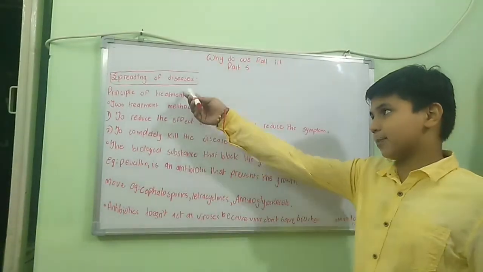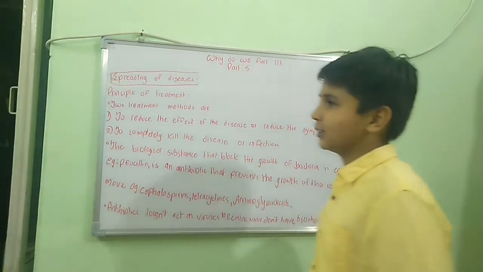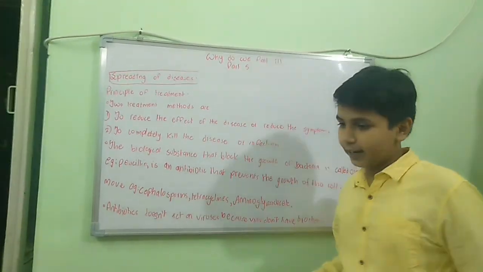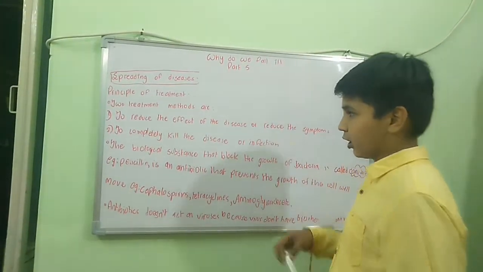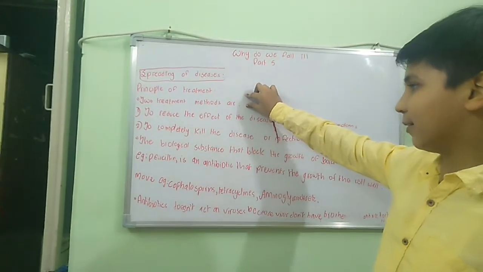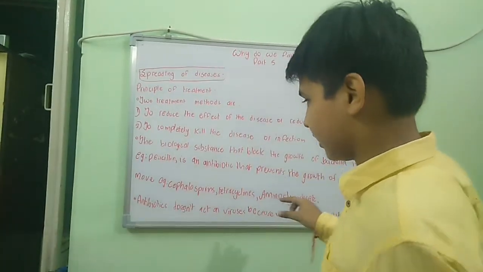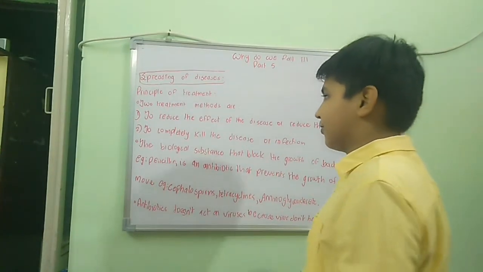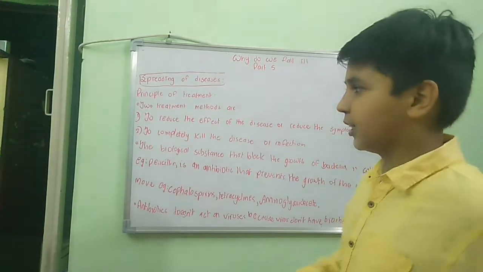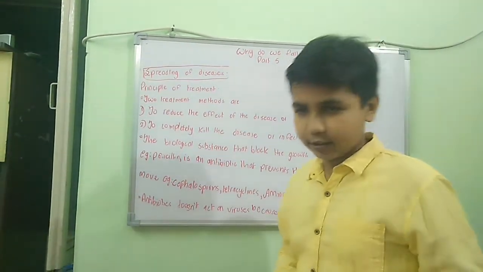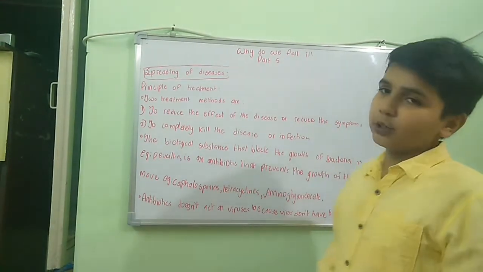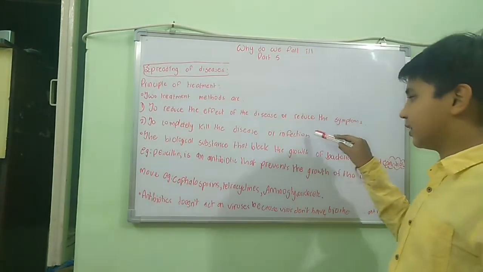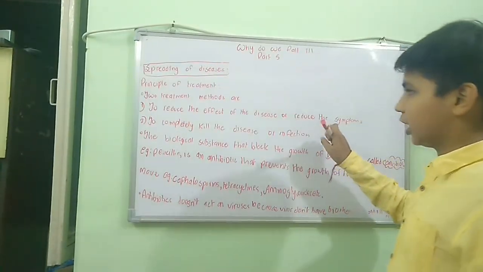So let's start with the spreading of diseases. The first topic is the principle of treatment, the points that are major for the treatment. In this we are going to discuss the treatment methods, biological substances, antibiotics and their examples. The two treatment methods are to reduce the effect of the disease or to completely finish the disease. In this the person becomes disease free and becomes healthy.